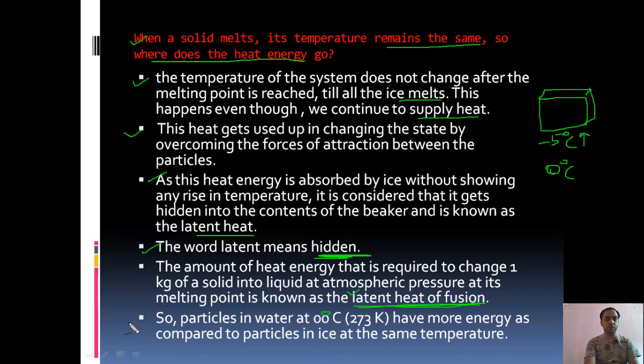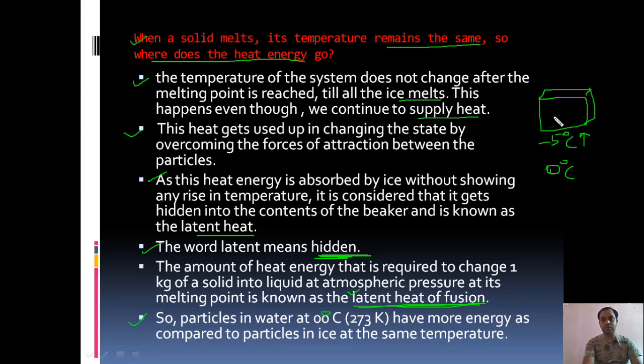This is also a very important point. Now see, if you compare ice at 0 degree centigrade and water at 0 degree centigrade, then the amount of energy associated with the 0 degree centigrade water is more than the amount of energy associated with the 0 degree centigrade ice, because when 0 degree centigrade ice absorbs latent heat, it becomes 0 degree centigrade water. So energy at 0 degree centigrade ice plus latent heat is equal to energy at 0 degree centigrade water.